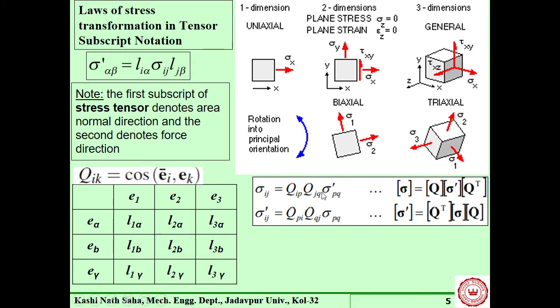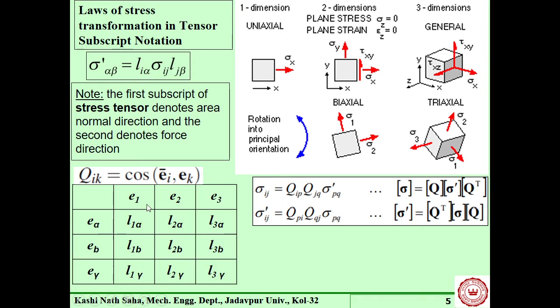And for sigma prime pq, what is this pq? This can again be, say, x prime y prime, or say y prime z prime, whatever. So you put that here in place of p and q, and accordingly you take up this value from here. Is it clear?